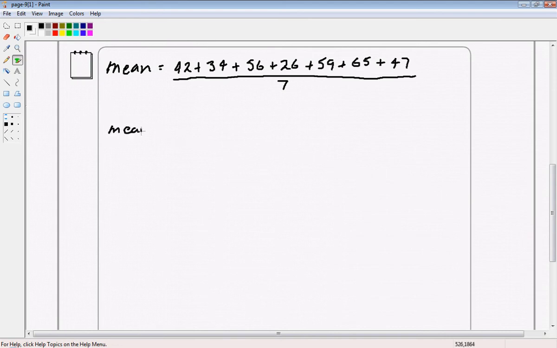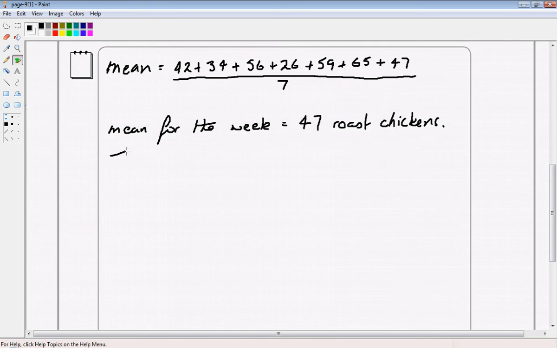So the mean for the week would equal 47 roast chickens. His target was 45.